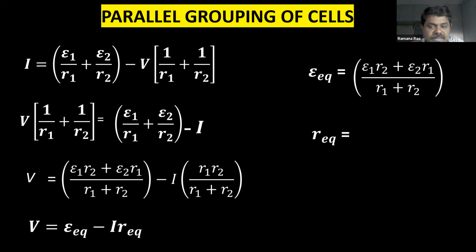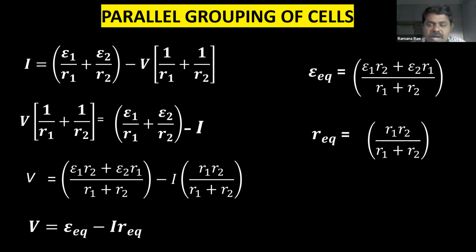What is R equivalent? R1 R2 by (R1 plus R2), because they are connected in parallel. In parallel combination, we know R equivalent is equal to R1 R2 by (R1 plus R2). In series, R1 plus R2. In parallel, R1 R2 by (R1 plus R2).